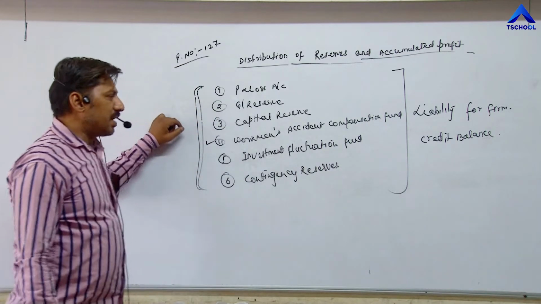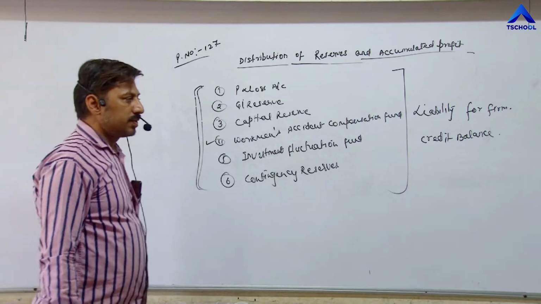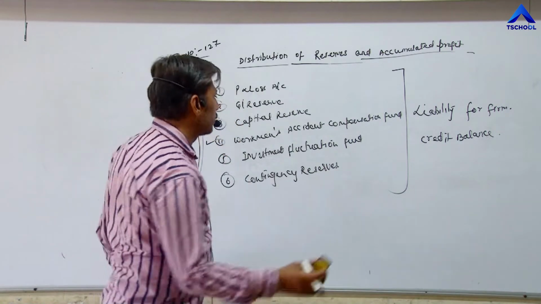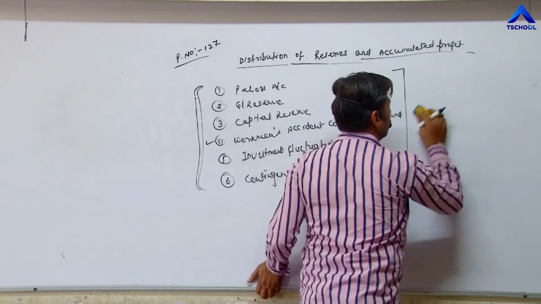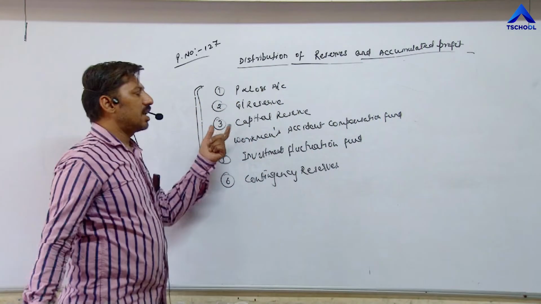Now we have to pass journal entries for these accumulated profits and reserves. So the entry is, once again, these are reserves and accumulated profit.